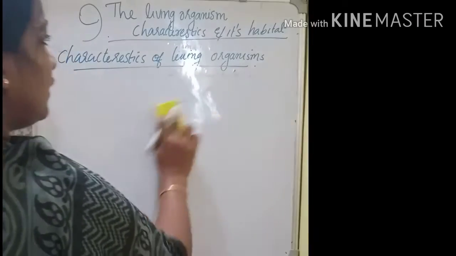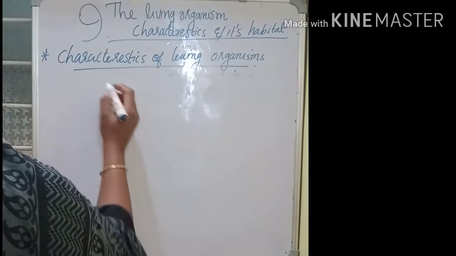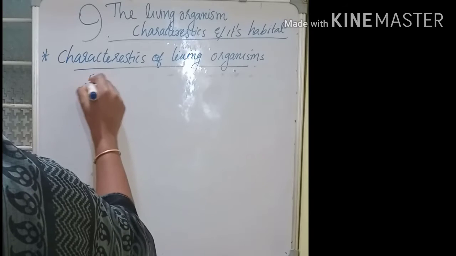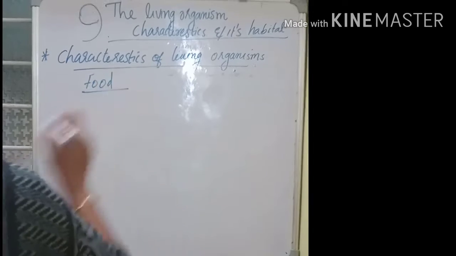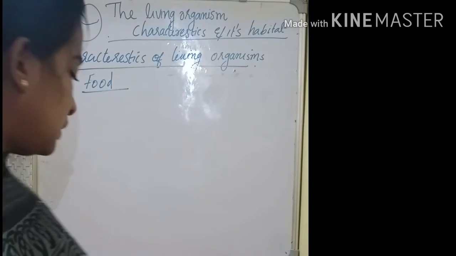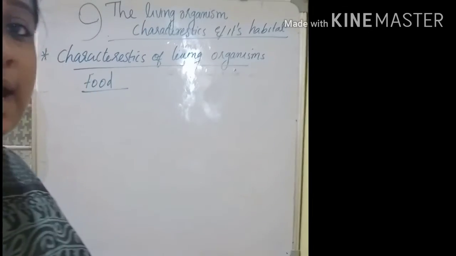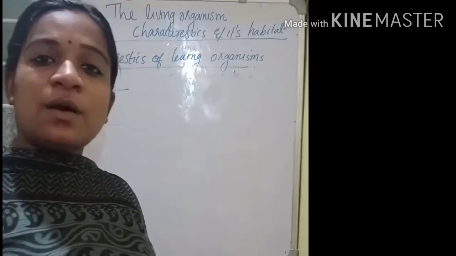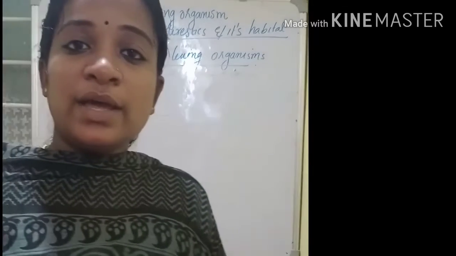So first we will discuss food. All living organisms require food.